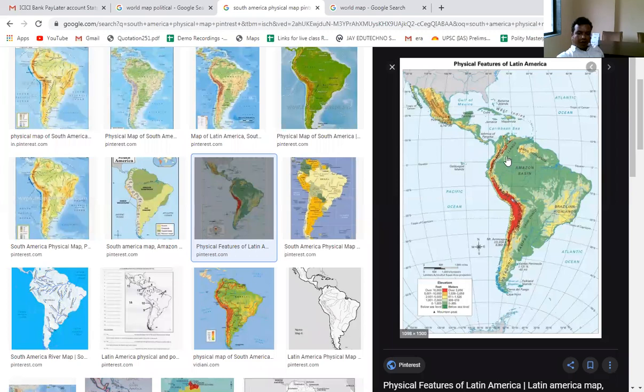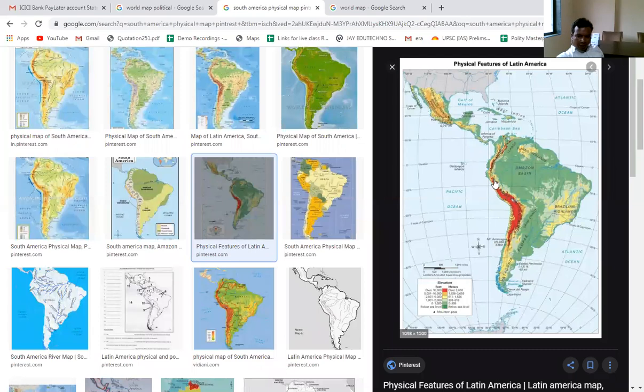The Amazon river lies in the north of South America, and here we have the Brazilian highlands, which means the Brazilian plateau. Here we have the Pampas grasslands. We will discuss it. Here we can see that a small island is located, called the Falkland Islands. So the Falkland Islands are here.